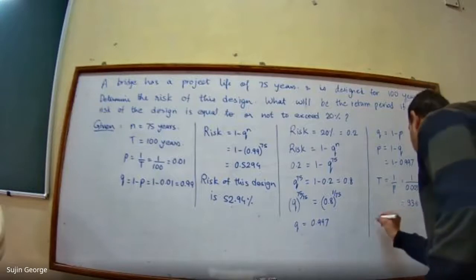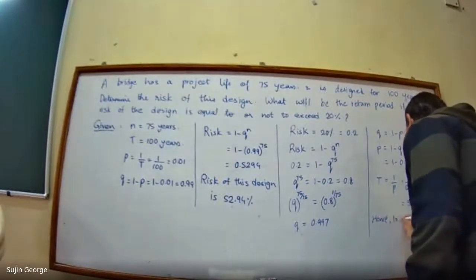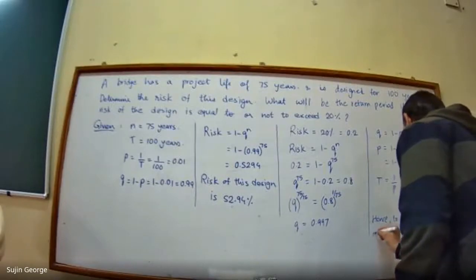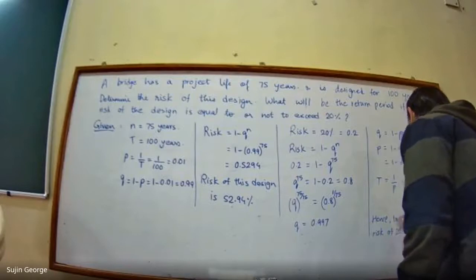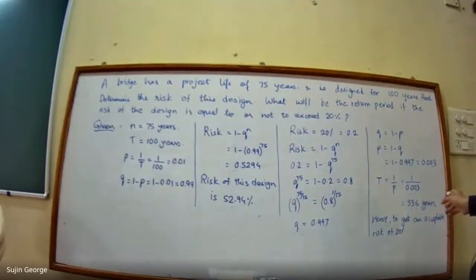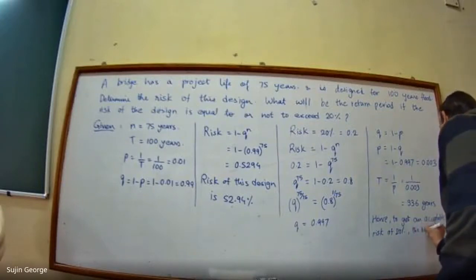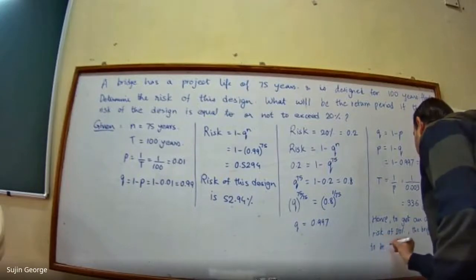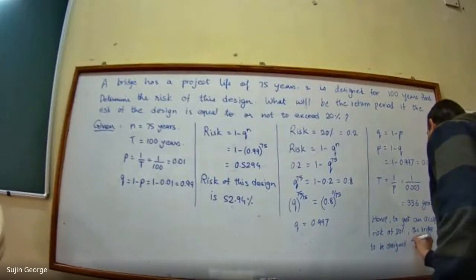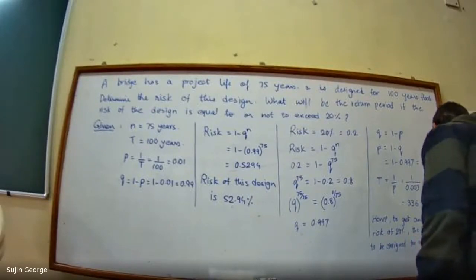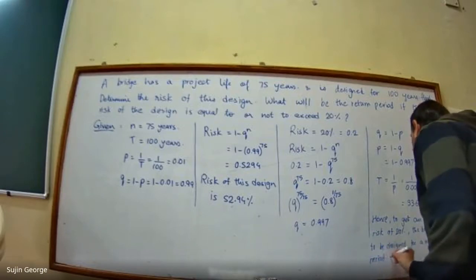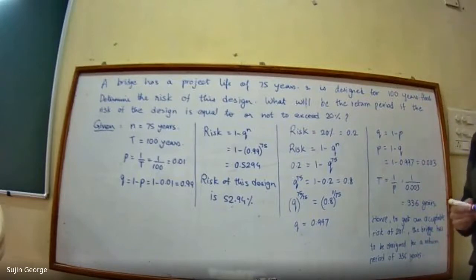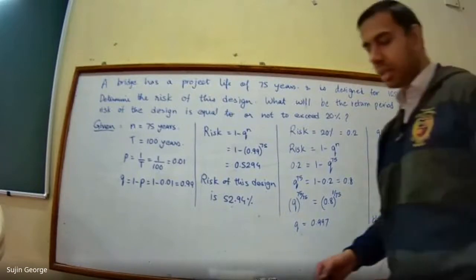You can write the statement over here. Hence, to get an acceptable risk of 20%, the bridge has to be designed for a return period of approximately 336 years.